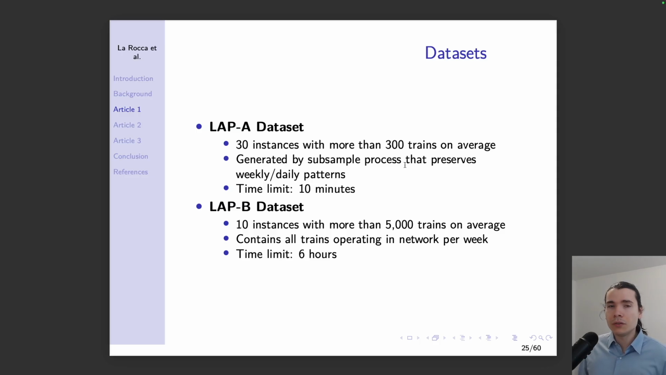We work with 2 different data sets, LEP-A and B, where in the first case we have smaller instances with a small time limit of about 10 minutes and 300 trains. In large instances, they contain all the trains in the network, more than 5,000, and we give each instance 6 hours of compute time budget.